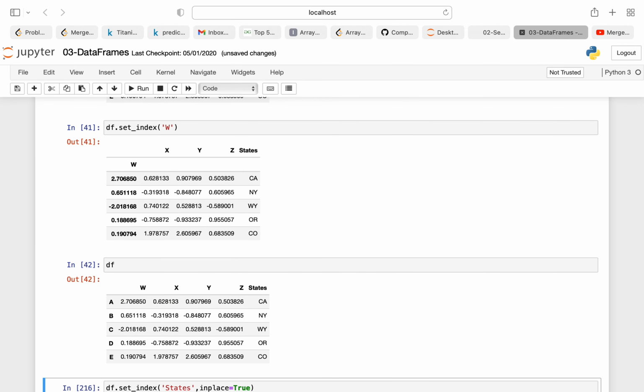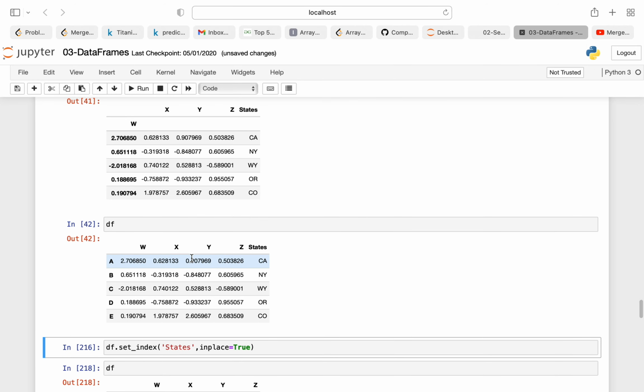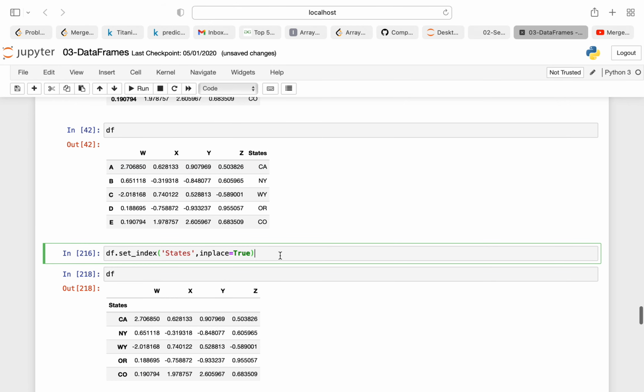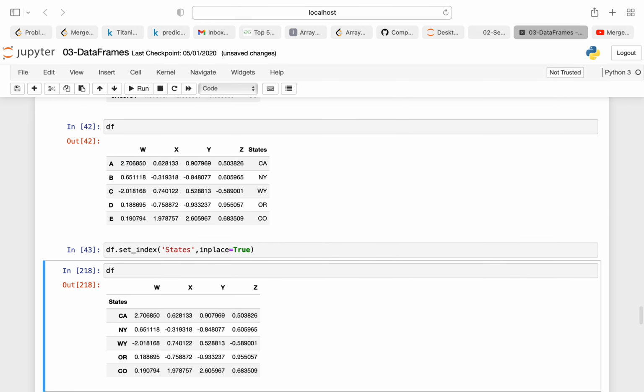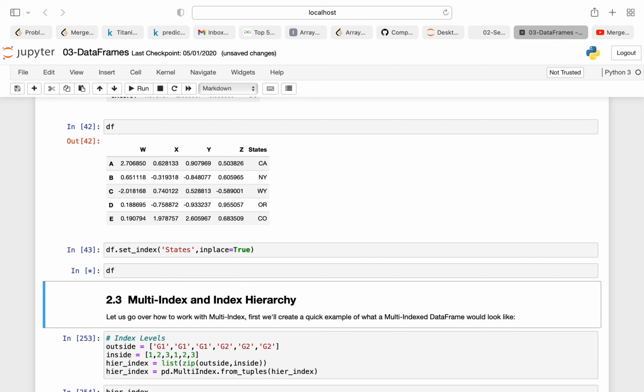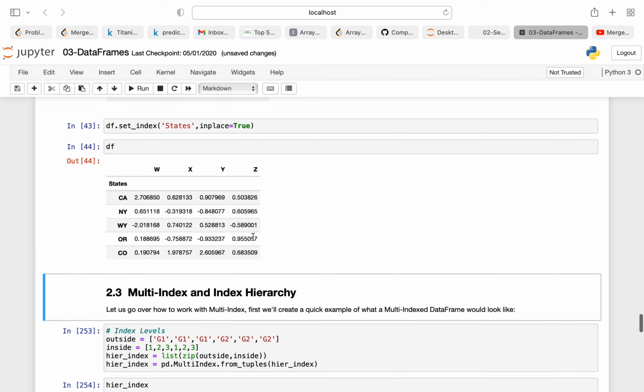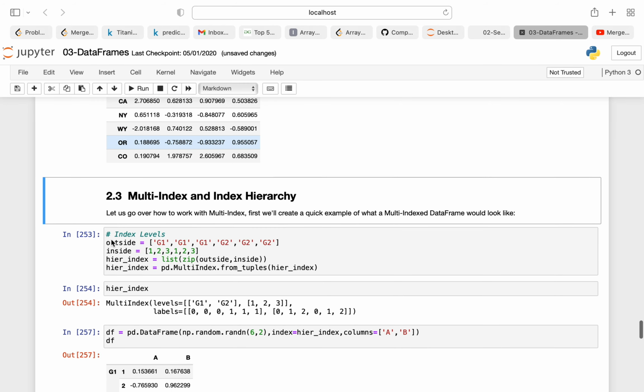Now if I print my data set, as you can see, this is my original data set. If I want to make it permanent, so that my index will be state, we can do inplace=True. So as you can see, I have my data frame and state is the index.